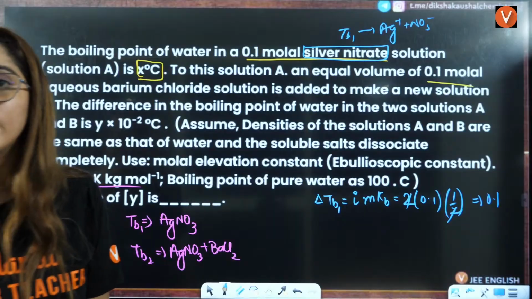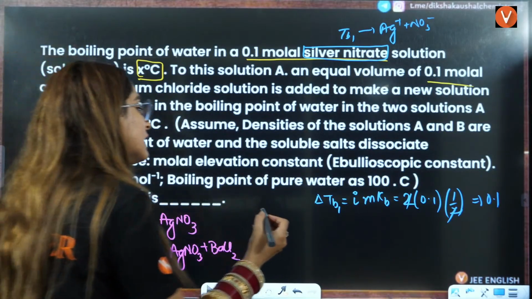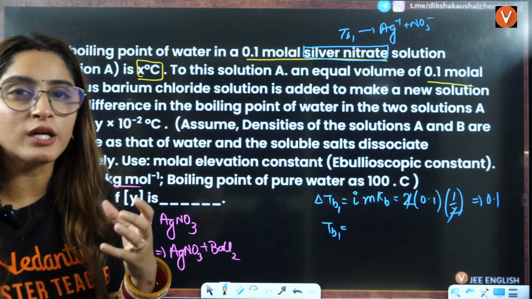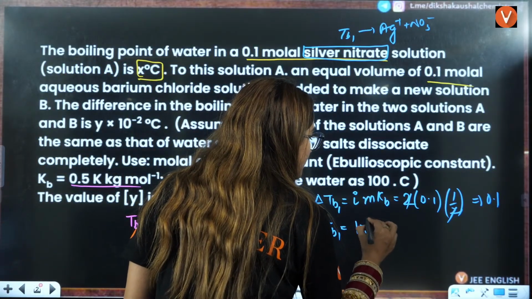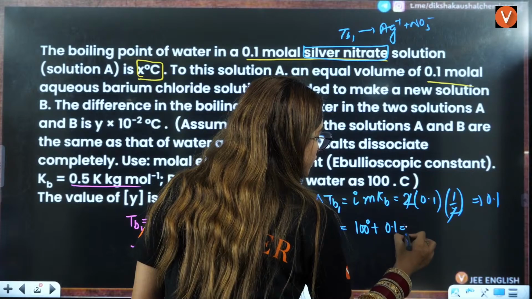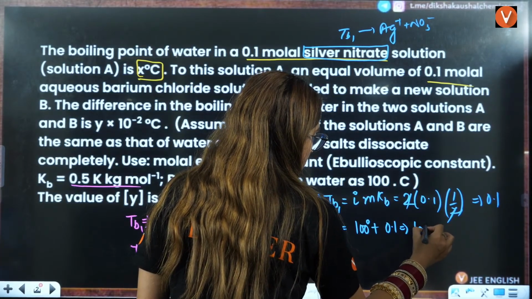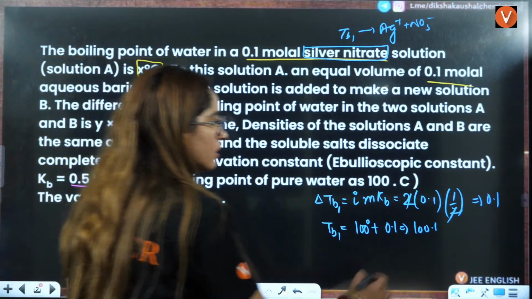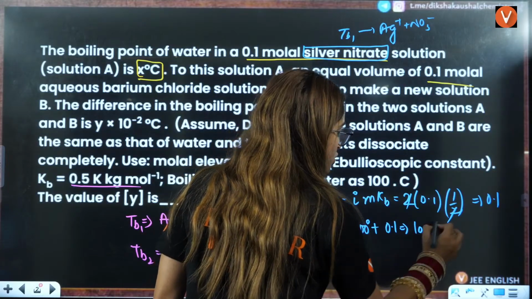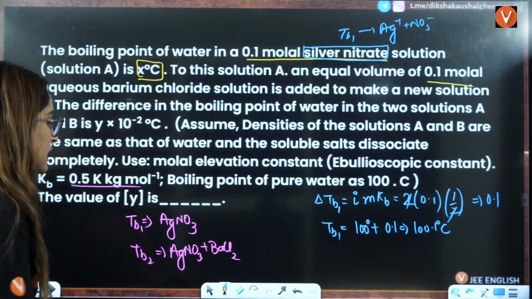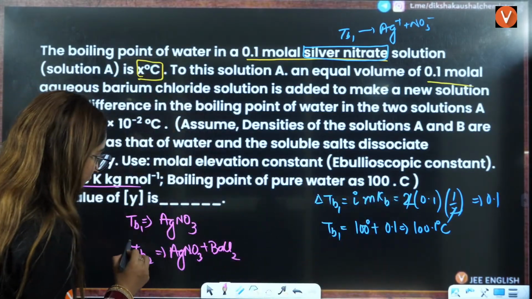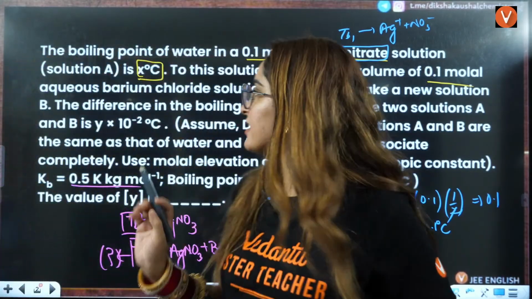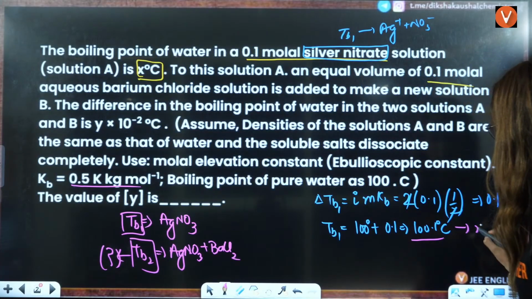Whenever they are asking you the value of TB1, that means they are not asking for pure water, so you have to add 100 degrees Celsius here to this 0.1. So it will become 100.1 degrees Celsius. That is your TB1. Now you have to calculate TB2. TB1 you have calculated, X you have already calculated, this is your X. Is that clear?